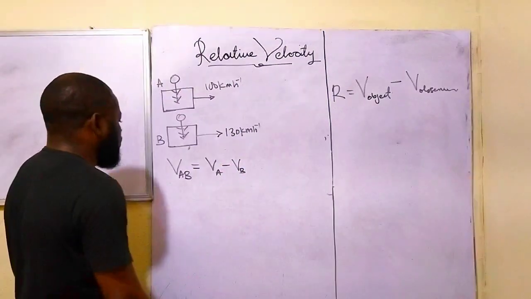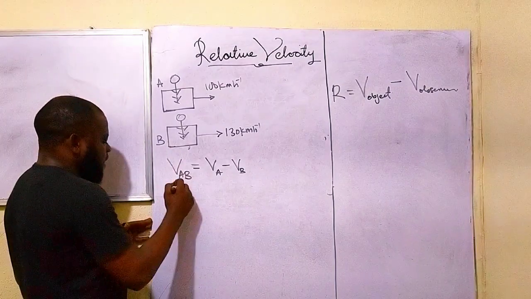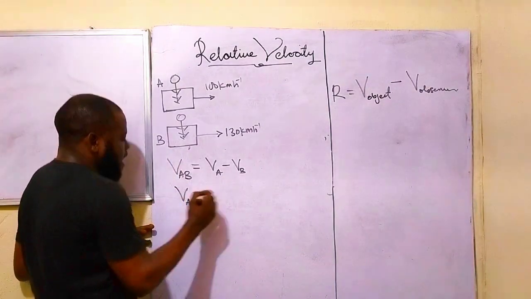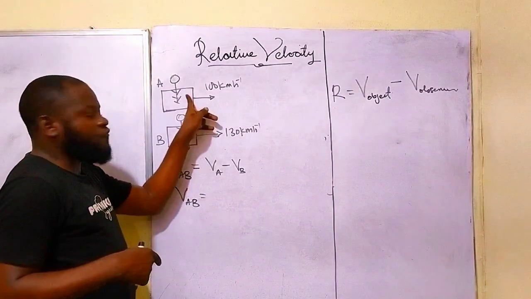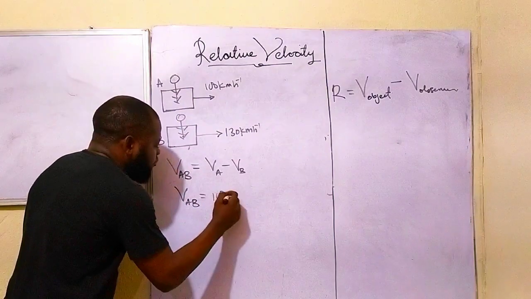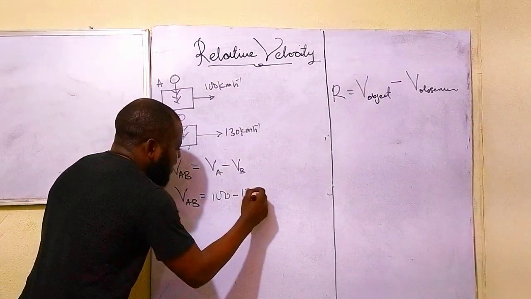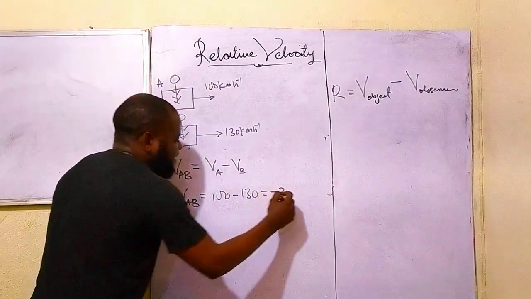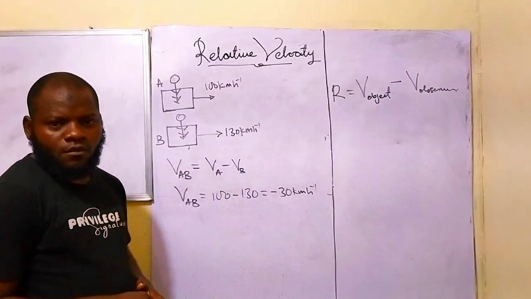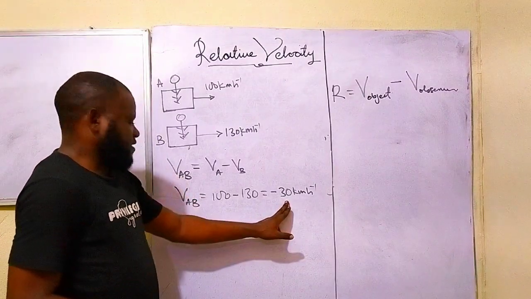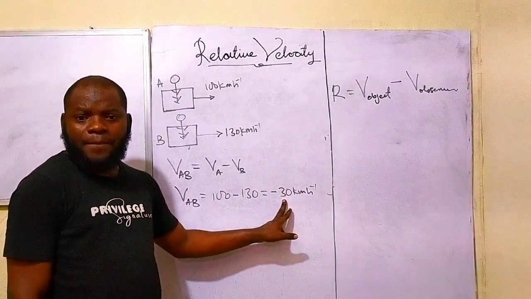So let's go on. Now, in this case, the velocity AB, that is the velocity that you are going to measure of mine, is going to be 100 minus 130, and that will give us negative 30 kilometers per hour. What's the meaning of this? Why negative 30 kilometers per hour?